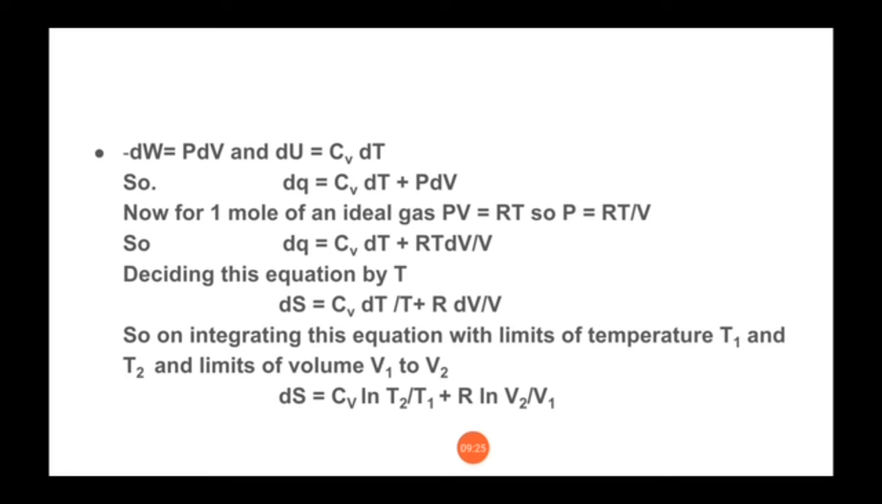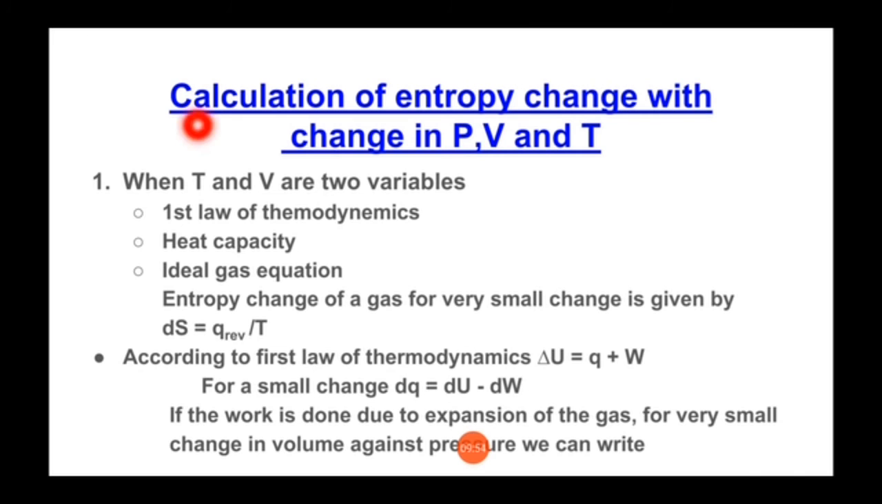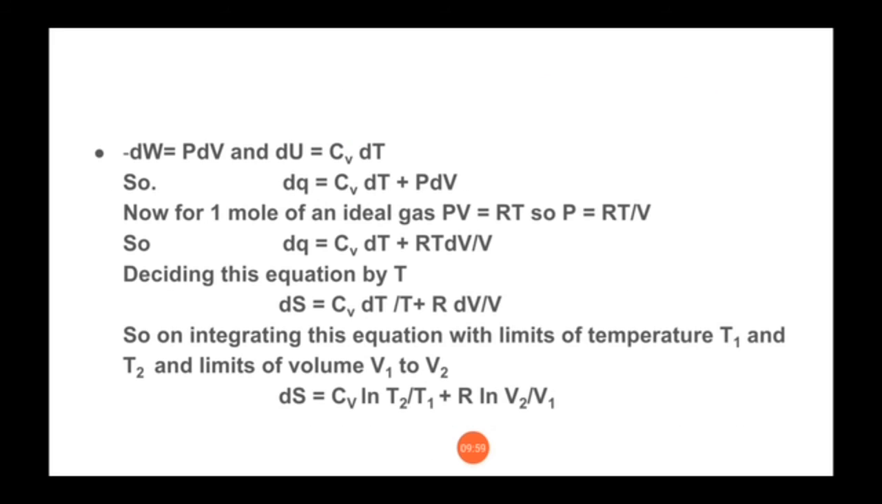Thus we can say that the entropy change of state of an ideal gas depends upon initial and final volumes as well as initial and final temperatures. So the entropy change will depend on two things, temperature and volume, of both the states, initial state and final state. That's why in the heading we have written that temperature and volume are the two variables, and here we are getting the same result.